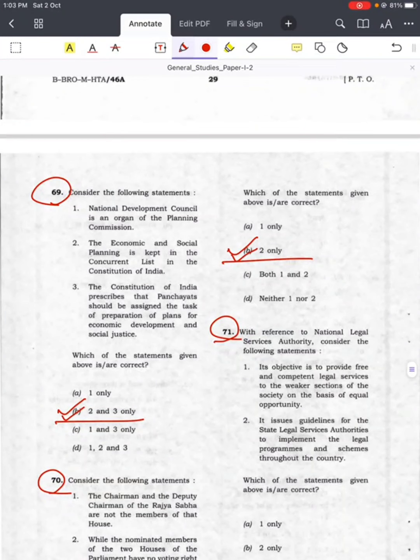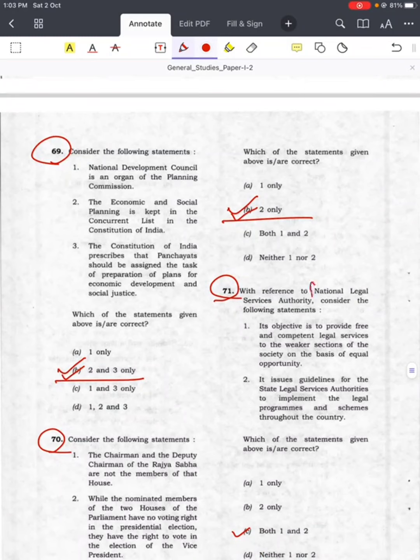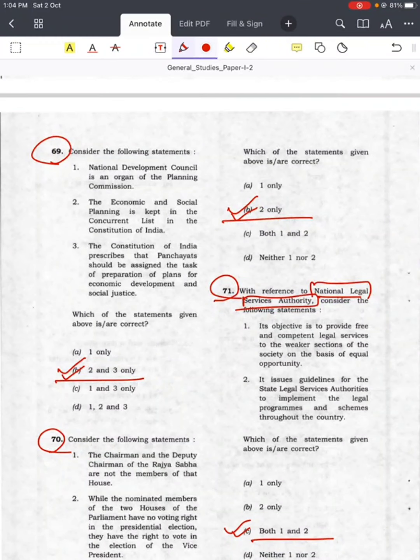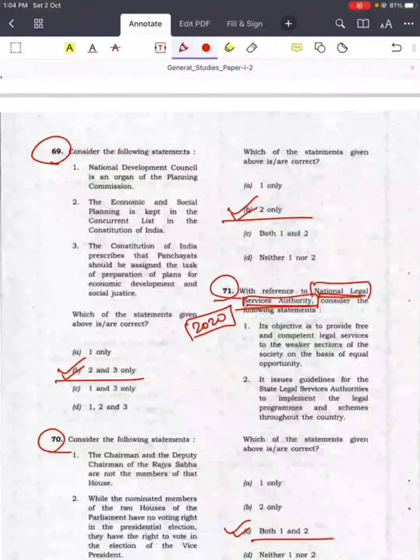Question number 71, National Legal Services Authority, answer is C, both 1 and 2. And you will see the same topic used by UPSC in the 2020 question paper, National Legal Services Authority. They give 4 statements with some factual data.